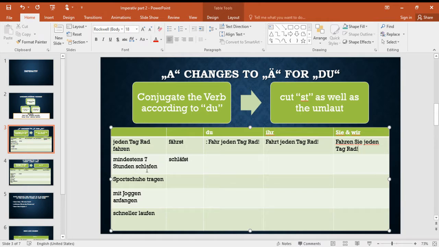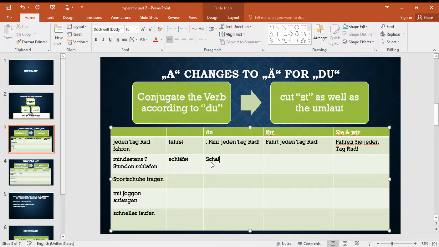Okay. Next verb is here schlafen in the phrase mindestens 7 Stunden schlafen. At least 7 hours we have to sleep. To sleep for at least 7 hours. Mindestens means at least. So it becomes schläfst. You cut st and umlaut, it becomes schlaf.